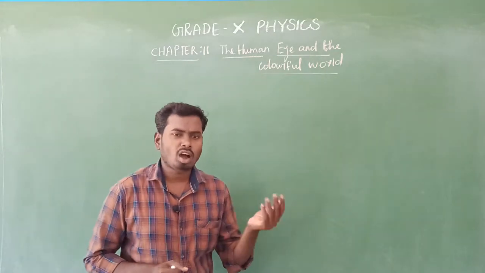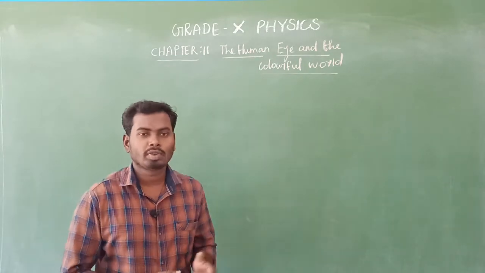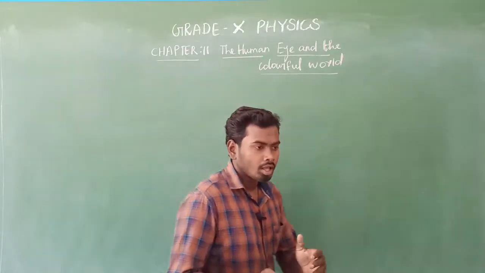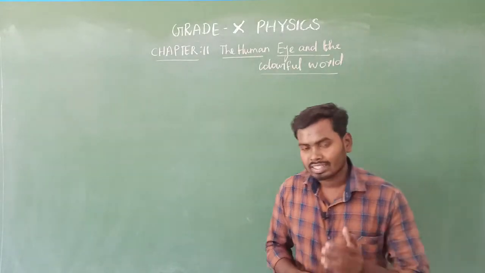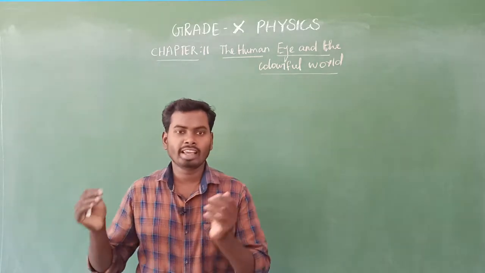In order to start our next topic, we must recall the things we have seen in the previous video class. Previously we saw the scattering of light by different sizes of particles present in the atmosphere.